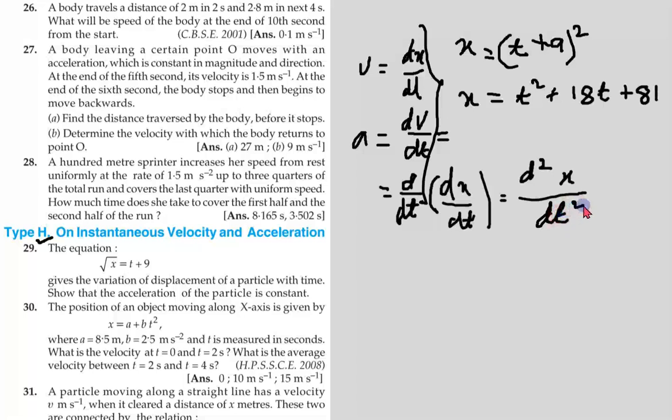The 2 means I'll differentiate x 2 times. Equation 29, if I differentiate 2 times, I'll get the acceleration of this particle.